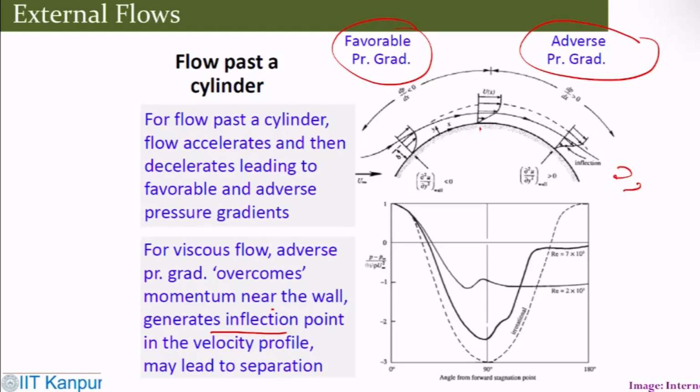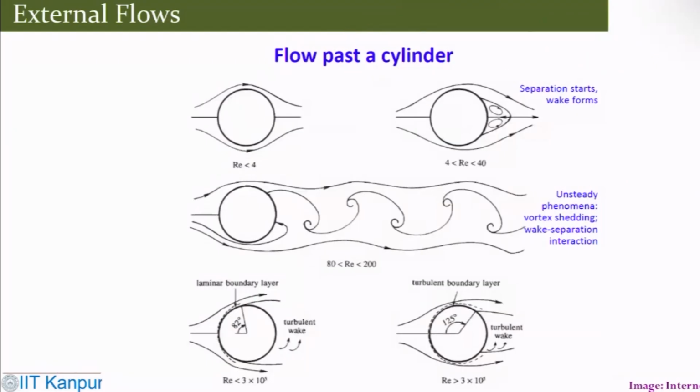This picture is very well known, available in any textbook or on the internet. At very low Reynolds number, the flow remains attached. You increase the Reynolds number and you start seeing this kind of separated flow. At a certain Reynolds number, you get vortex shedding, which is periodic in nature.